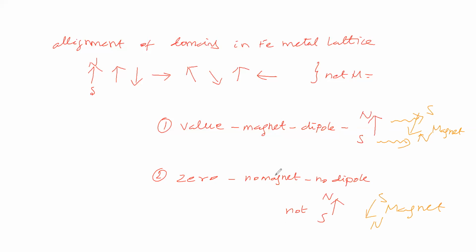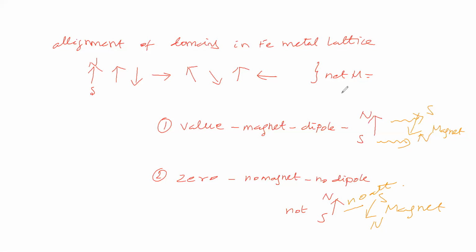Here there is no dipole, so how can we say there is attraction? Will it attract the magnet? Now you say, is the net magnetic moment there or not? How to say it: with the help of an external magnet, or without an external magnet?